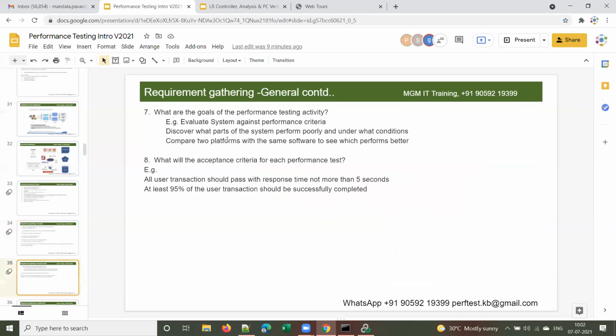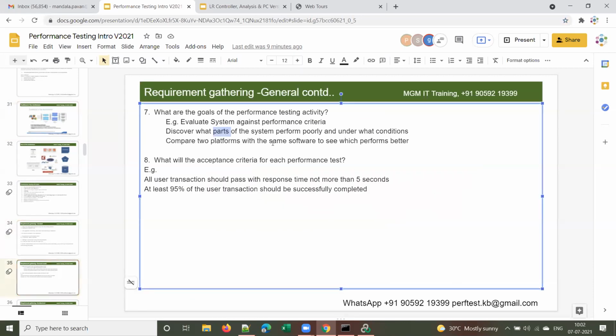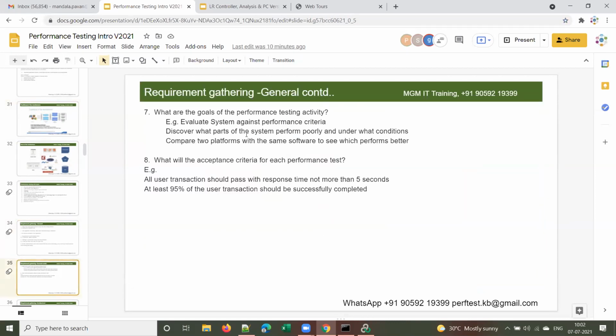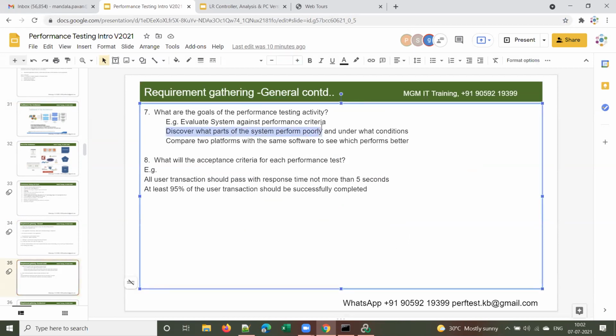Sometimes one of these components may be performing poorly, maybe giving slow performance. So our job is to discover what parts of the system perform poorly and under what conditions, whether under what load or under what configuration it is performing slow, giving poor performance. These are a few examples of why we need to do performance testing.